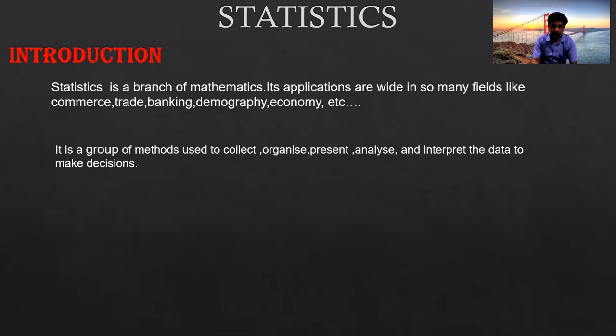Organize: the data which we collect, we separate or categorize according to their groups. Presentation may be through tables, diagrams, and graphs, which we studied in class 8th and 9th.